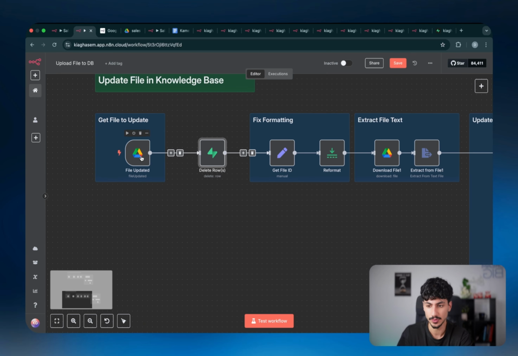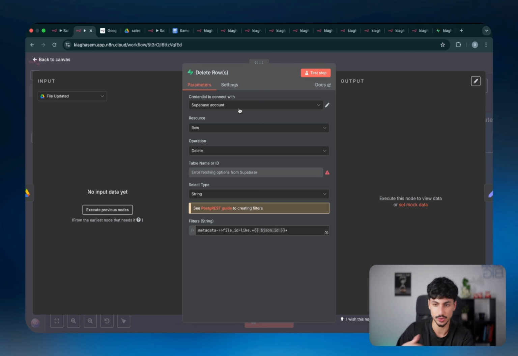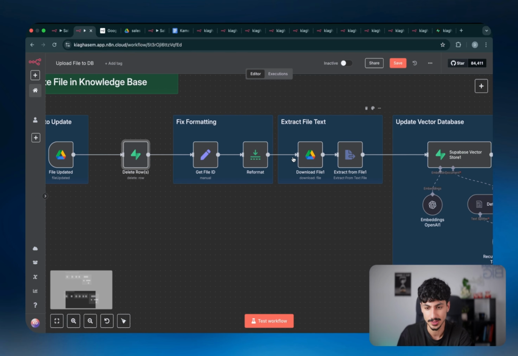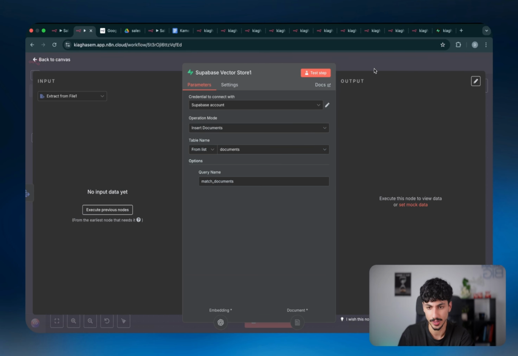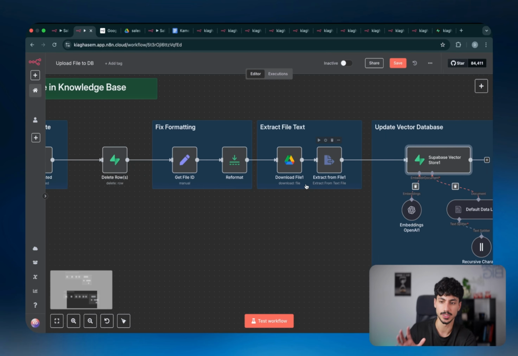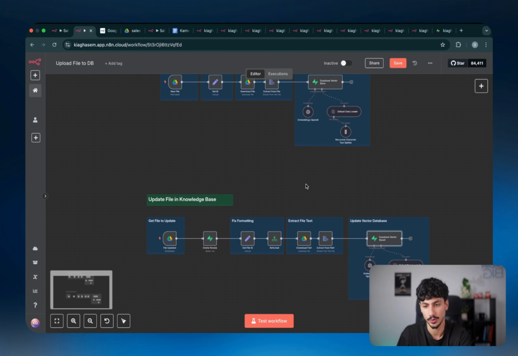Now to set it up, all you have to do is set up the credentials here, and set up your credentials here, which is basically just choosing the credentials that you've already set up in the previous step, leaving everything else as it is, and then just choosing the credentials here. And then you should be set up to have the second workflow working as well.